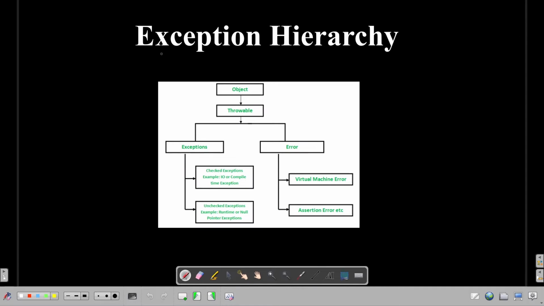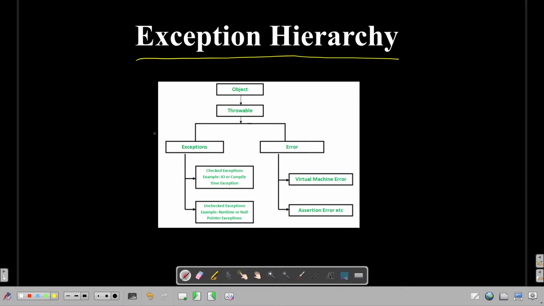Okay, so this is the exception hierarchy. Let me explain it from the top. The object is the parent class, right? All the classes inherit from the object class. Throwable inherits this object class, and these Exception and Error classes, these two classes, inherit the Throwable. The Throwable class is common among all the exceptions and errors in Java. So that's the crux here.